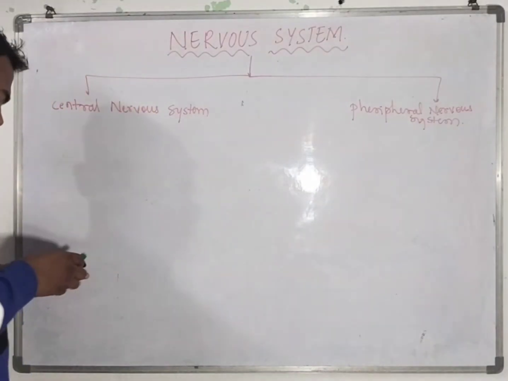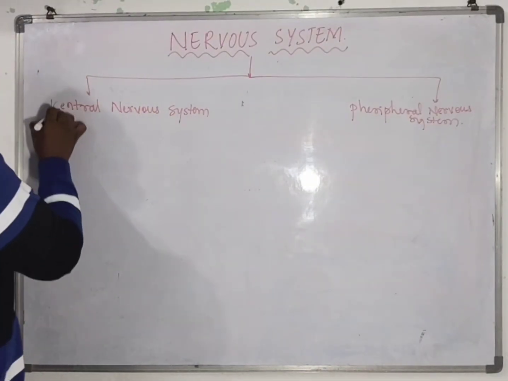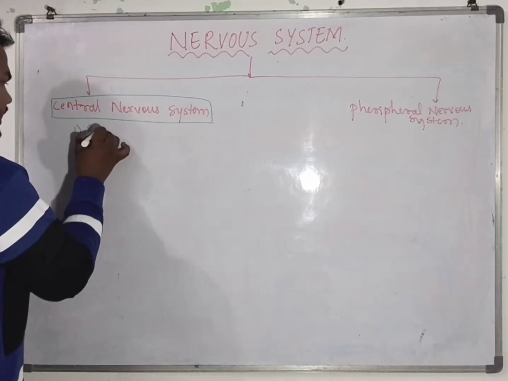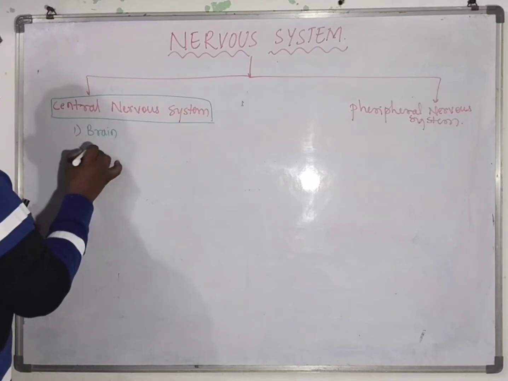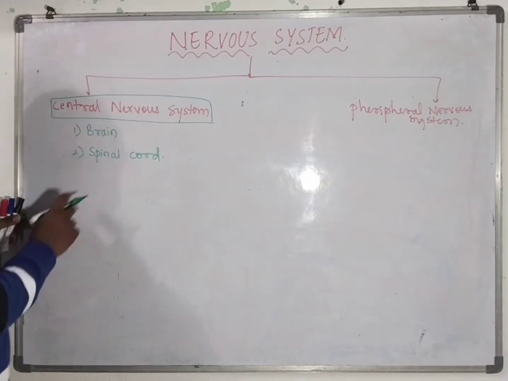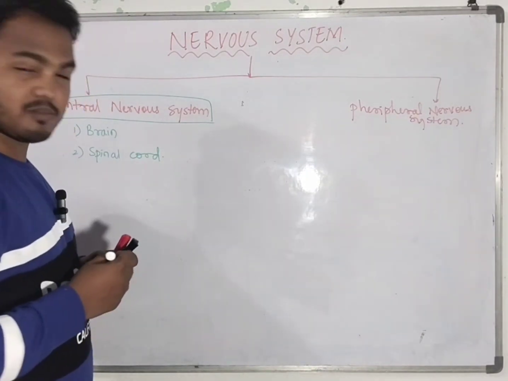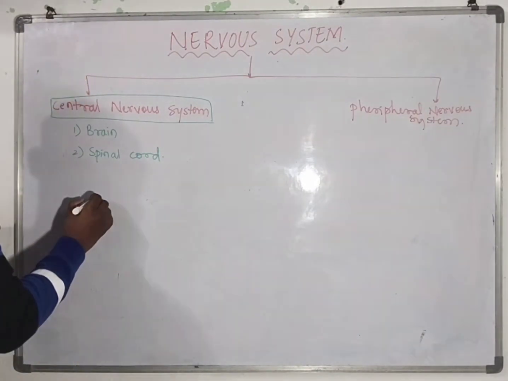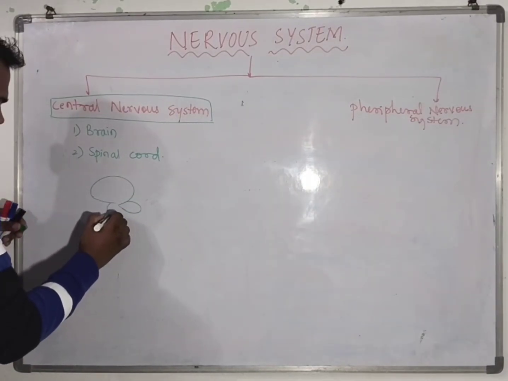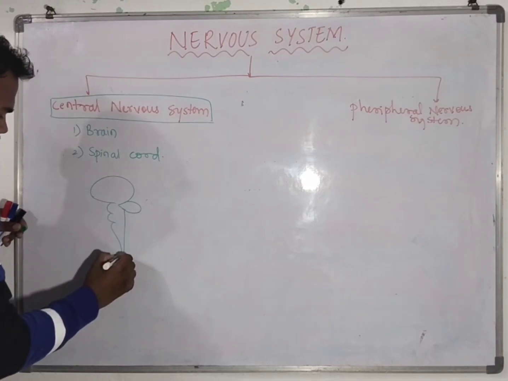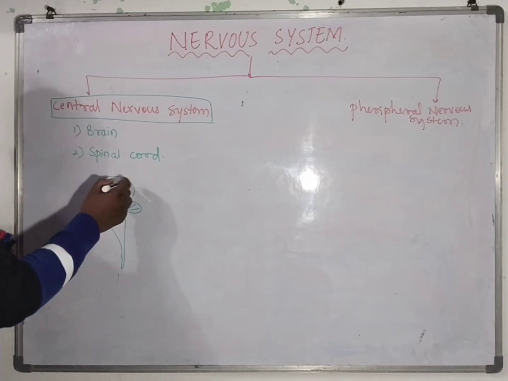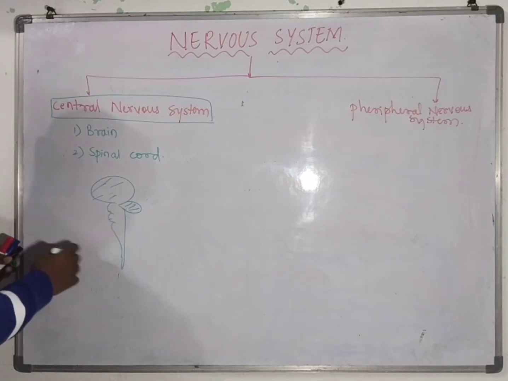Now, the central nervous system is constituted of two main organs, that is the brain and the spinal cord. Brain and spinal cord are the main constituents of the central nervous system. Let me take our brain. This is our cerebellum, there is the cerebrum, the pons and medulla, and the spinal cord.